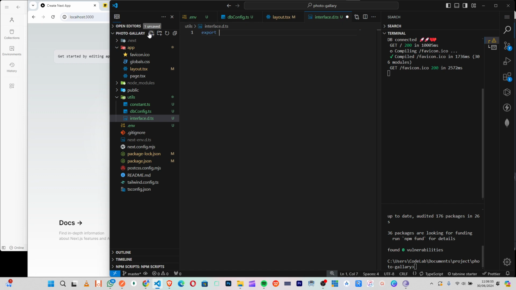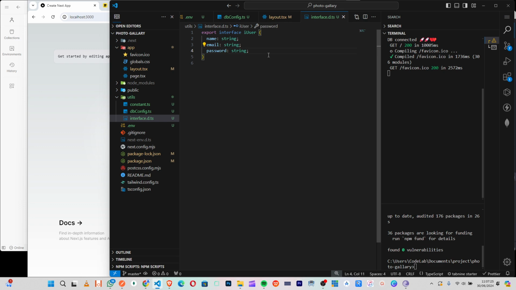Okay, so inside our interface I will say, I think I just export it. So export interface IUser. So for the user, we'll say user will get a name, right? Of course, email which will be string, and of course it will get password, right? And so majorly that is what we need with this. I was thinking whether we should use verify. No, let's just focus on what we want.